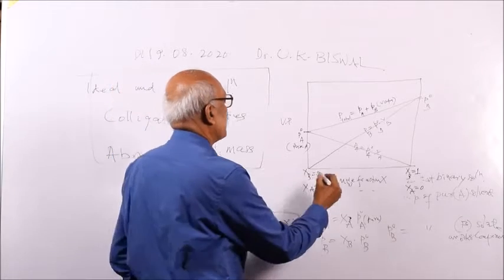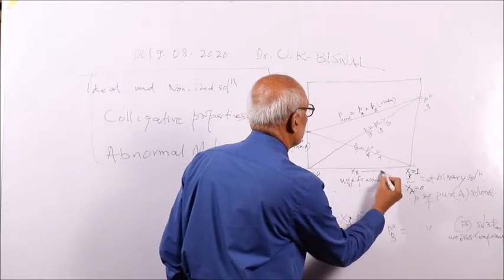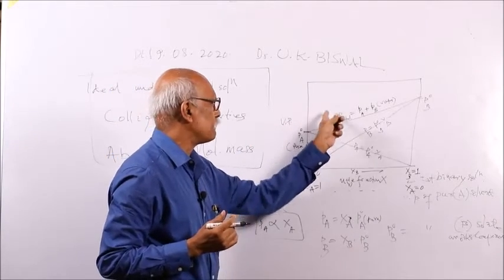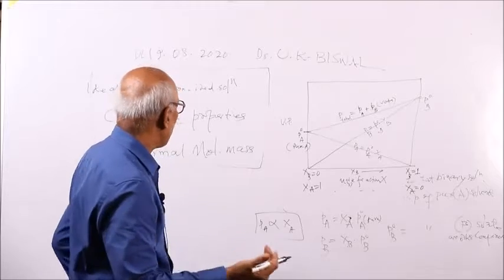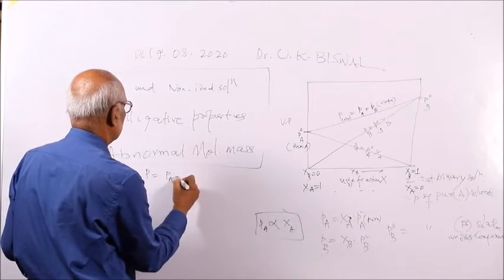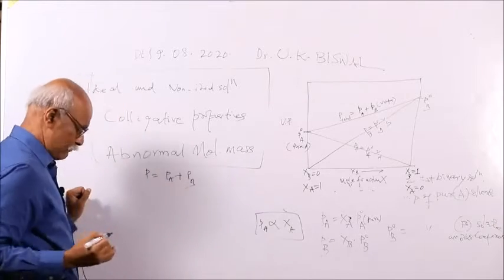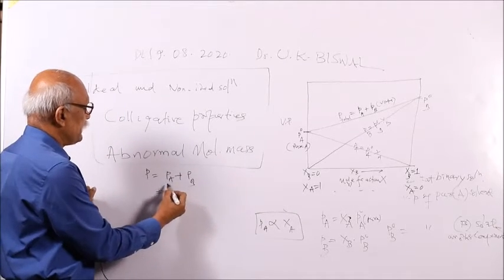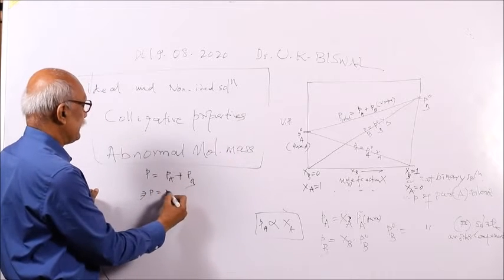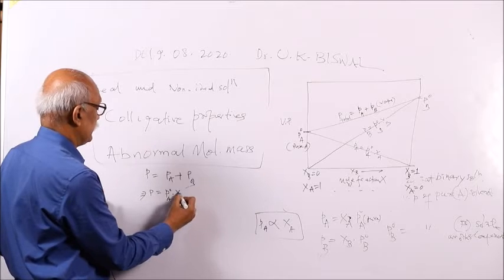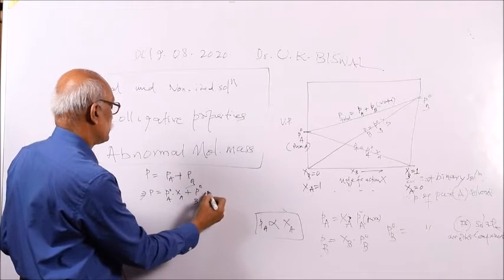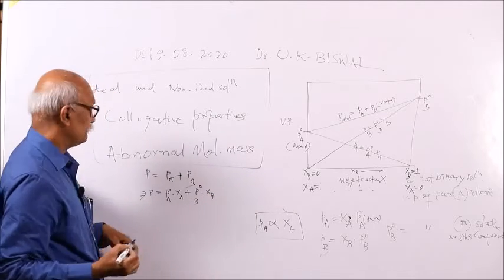Let us say XB increases. If there is more and more XB, then you are getting more and more total pressure. So how is this related? We know PA plus PB is equal to P total. Then you substitute: P total is equal to PA naught into XA plus PB naught into XB.